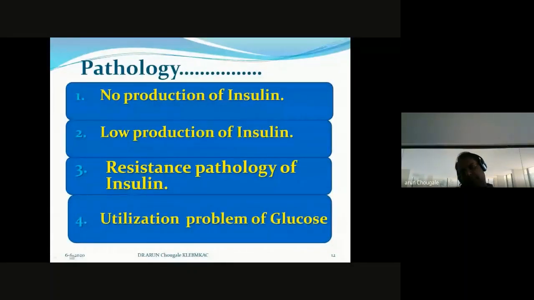The first and foremost pathology of diabetes is that there is no production of insulin in the body, meaning insulin secretion is absent. So directly we consider that the patient might be suffering from type 1 diabetes.